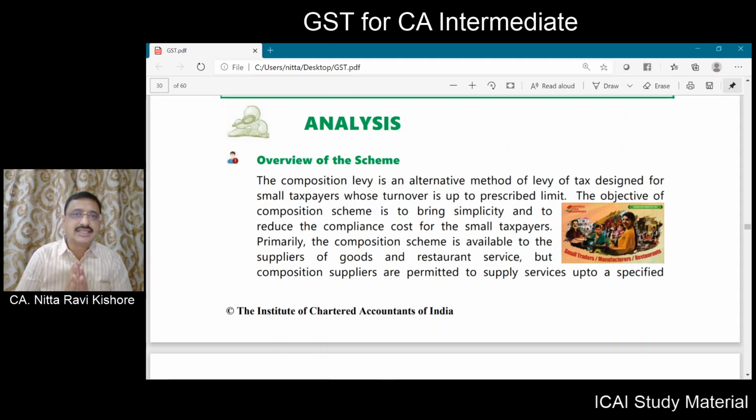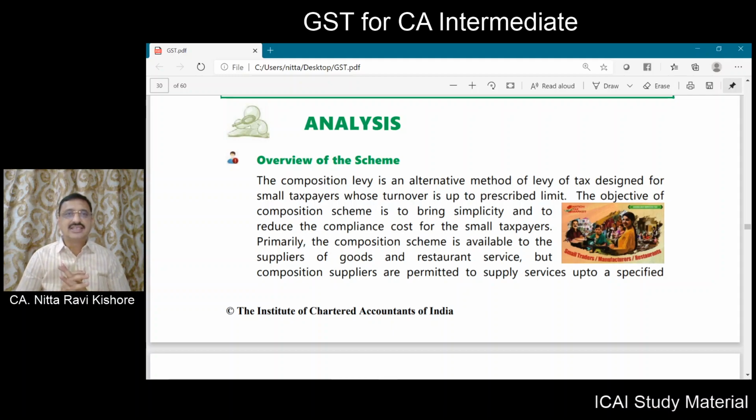Now what we will do is try to understand the implications and meanings of various subsections, provisions and explanations that have been included in section 10 of the CGST Act.